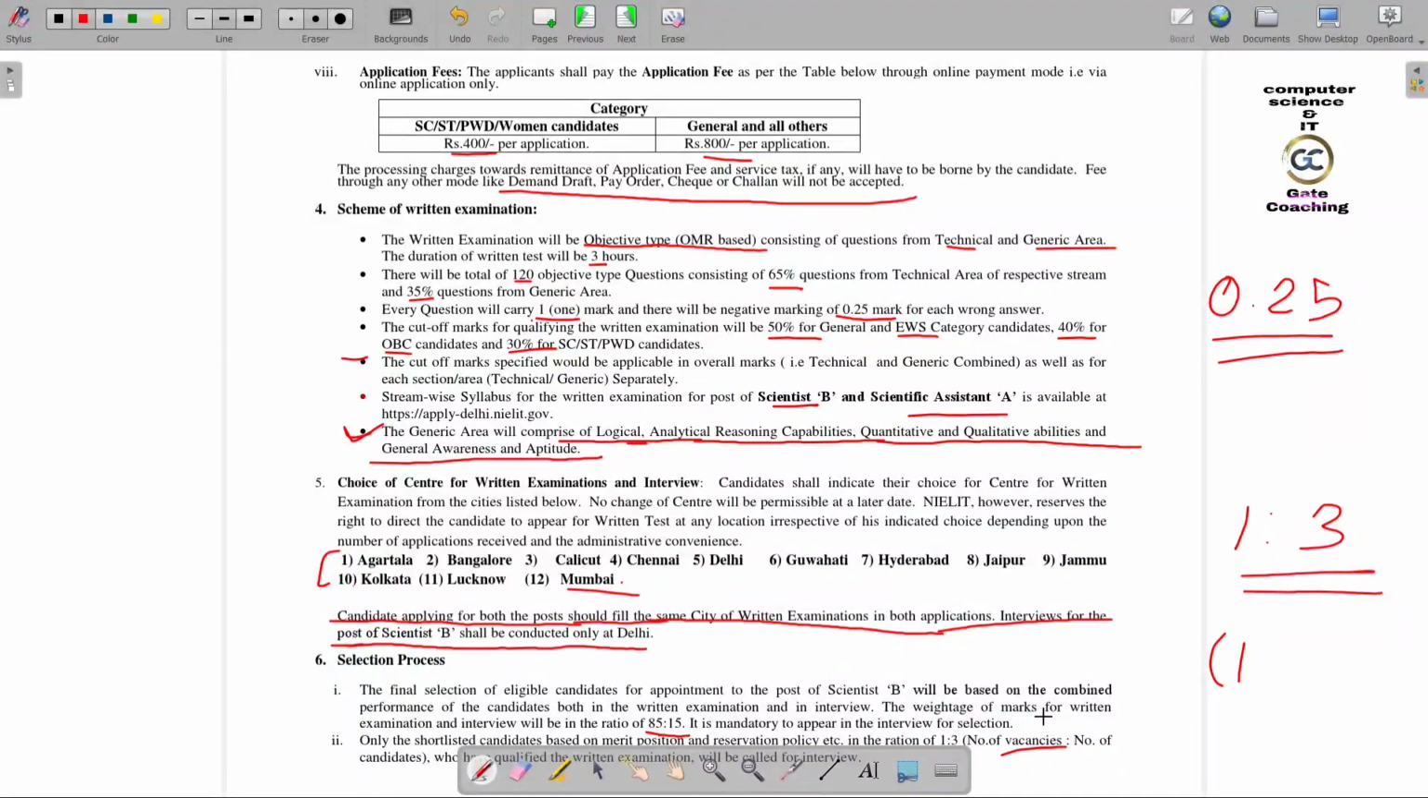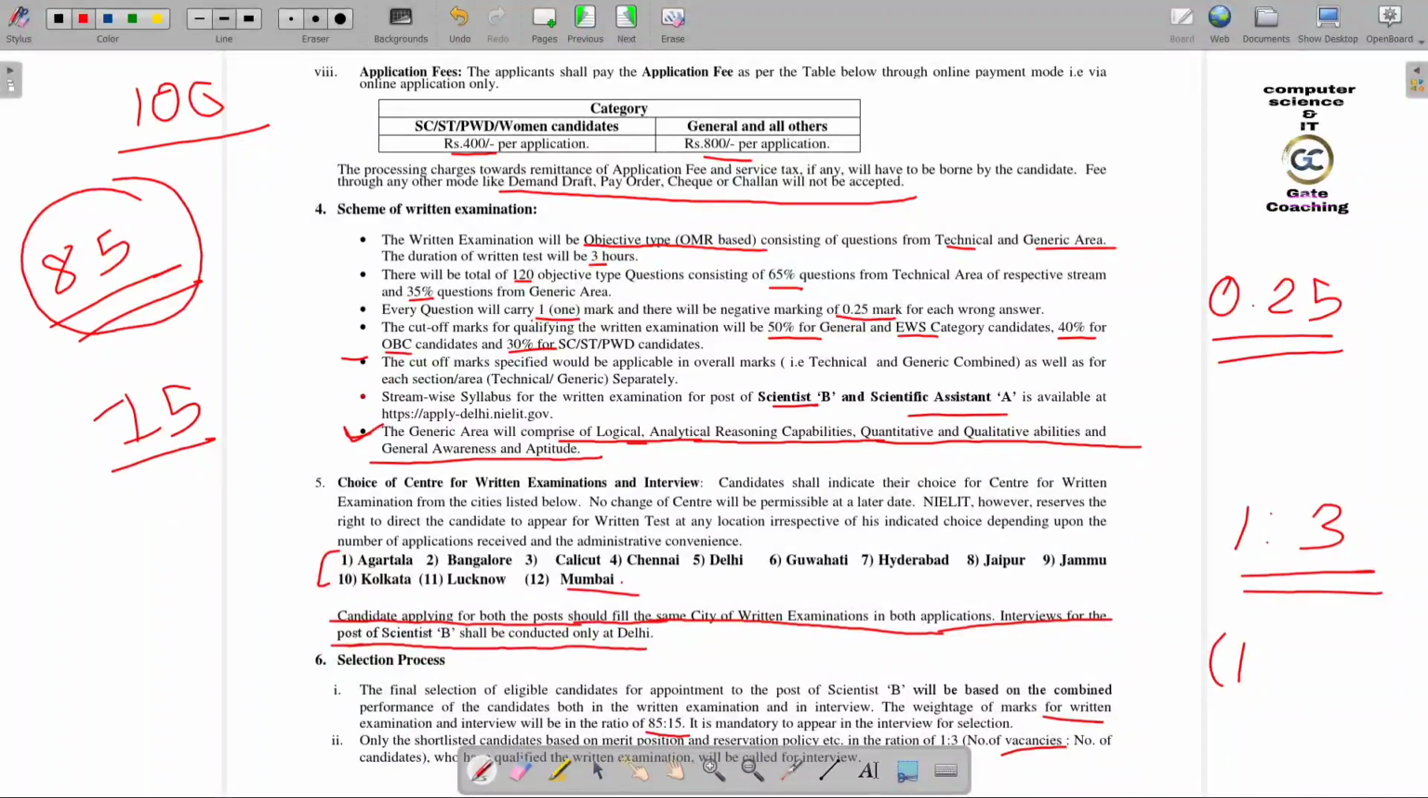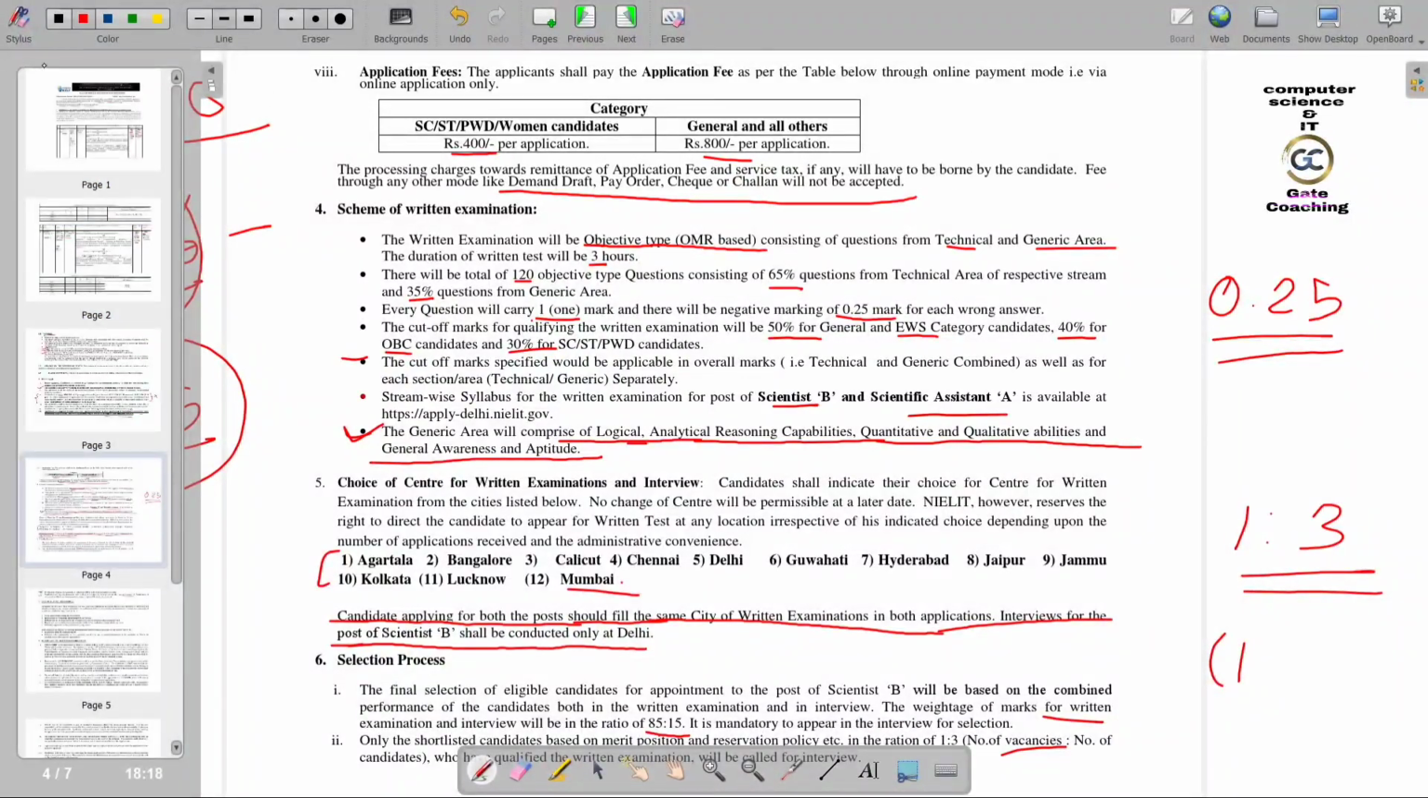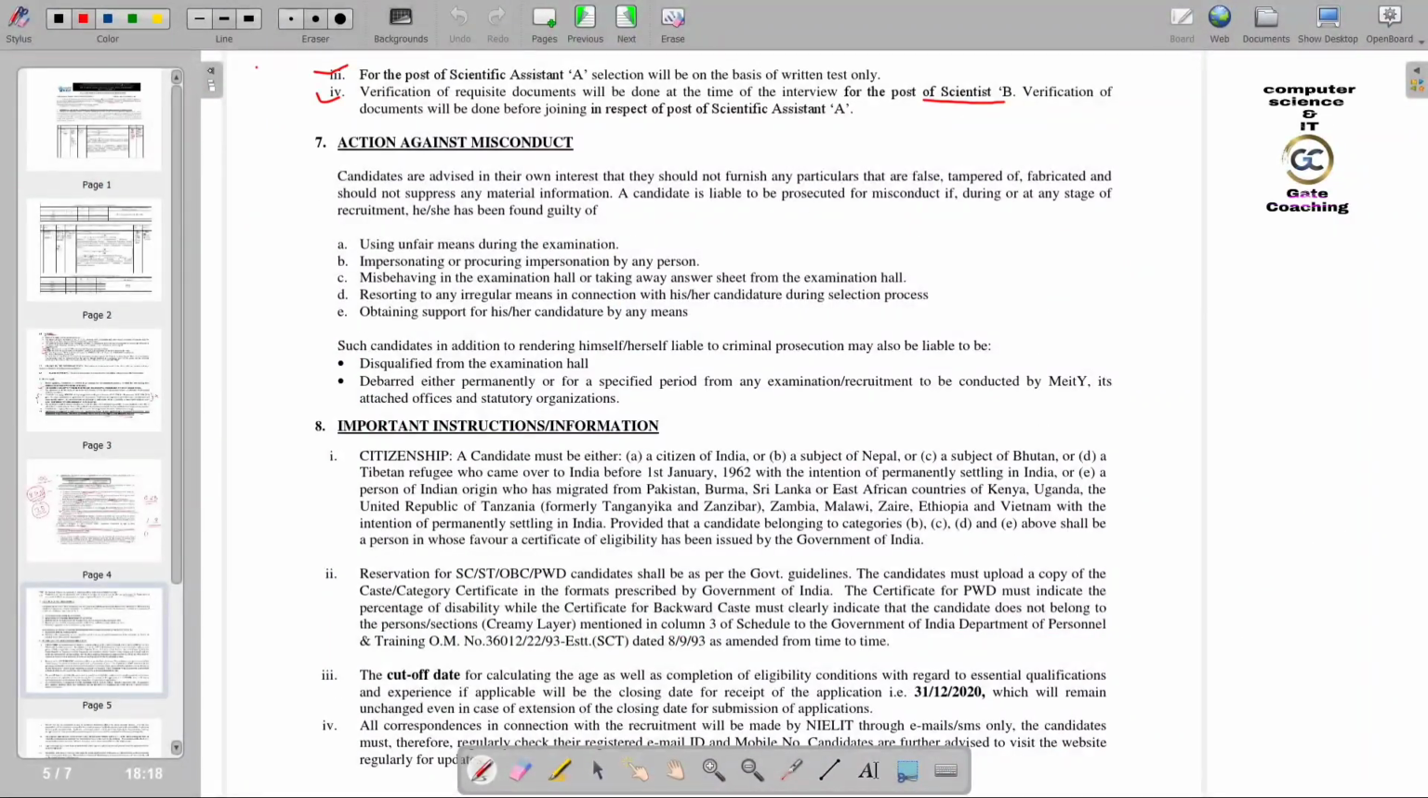And the weightage of marks for the written examination and interview will be in the ratio 85 to 15. For the written exam they will consider 85 and for the interview they will consider 15. Out of 100 marks, 85% weightage is considered for your written exam and 15% for your interview. So these are the things.